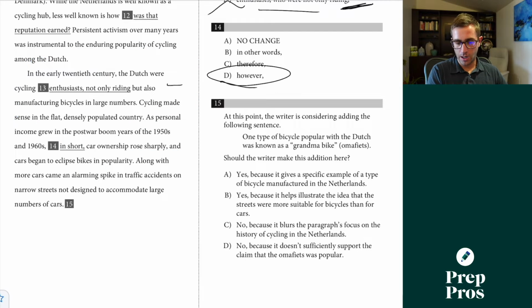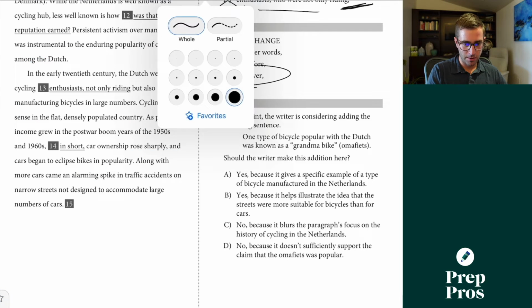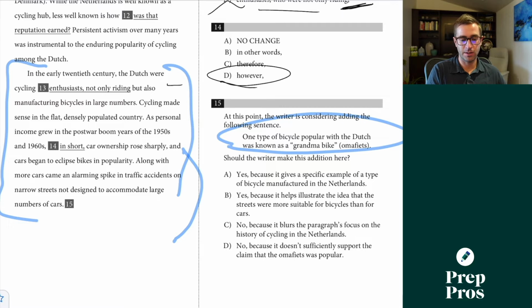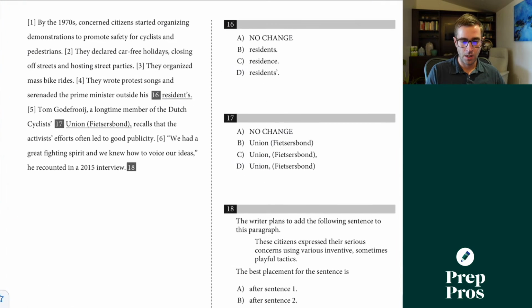15 here. At this point, I'll take a super quick skim through this here. All right, at this point, the writer considered adding the following information. One type of bicycle popular with the Dutch was known as a grandma bike, omafiets. This makes zero sense in the context of us discussing the history of cycling. We don't need just a random aside about this. The primary thing you're tested on here is relevance, and this is exactly what this is hitting. That's why C is going to be our correct answer.